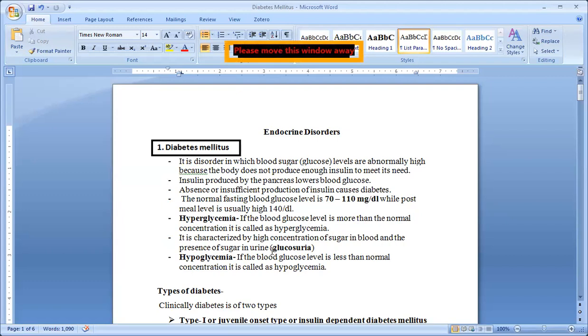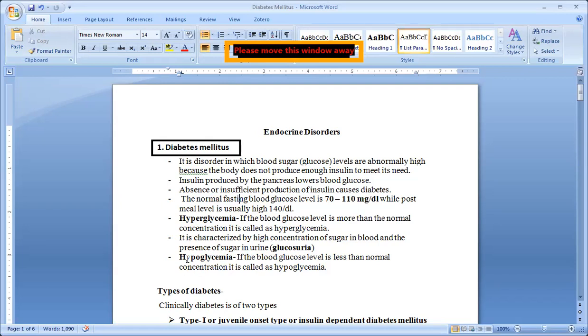If the level is above the normal, it is excreted in the urine, and that is called glucosuria, the presence of sugar in the urine.